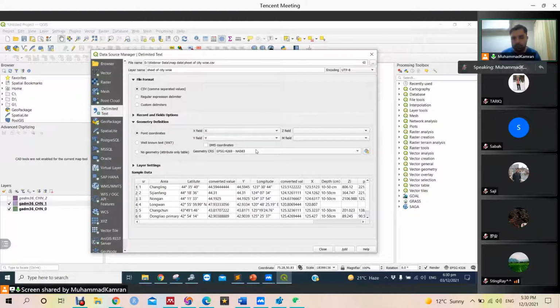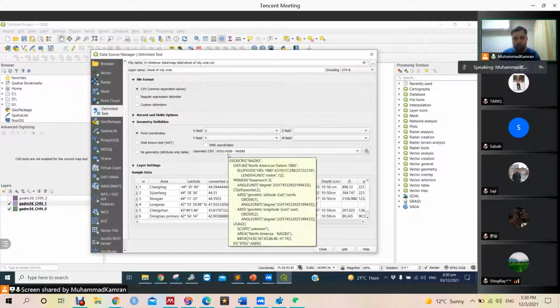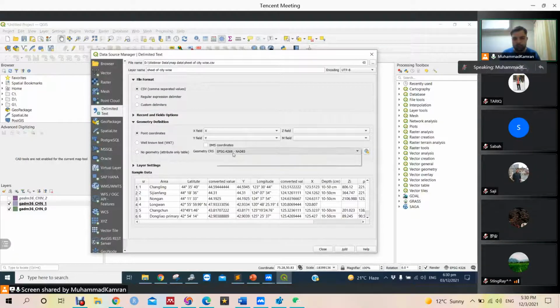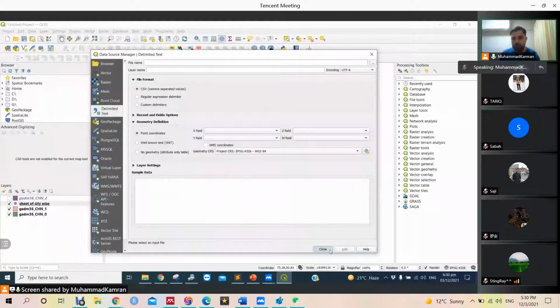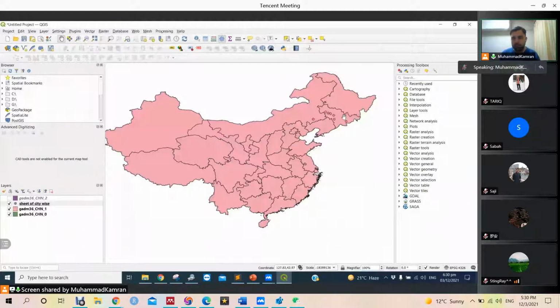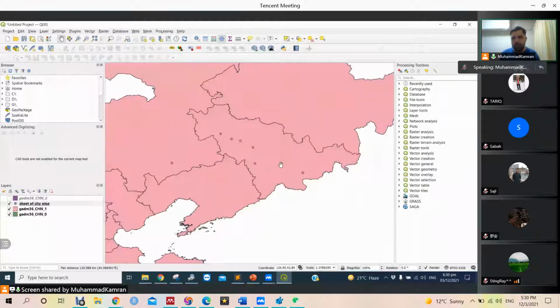We will not learn about projection in this. Actually, this projection should be like this. There is always some projection associated with GIS data. This is the universal projection 4326, so let's use that. When we add and close it, we will see there are points available on the map.